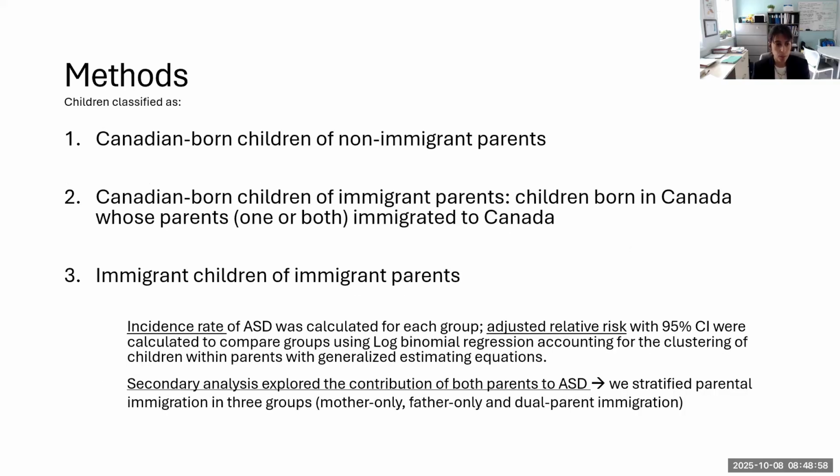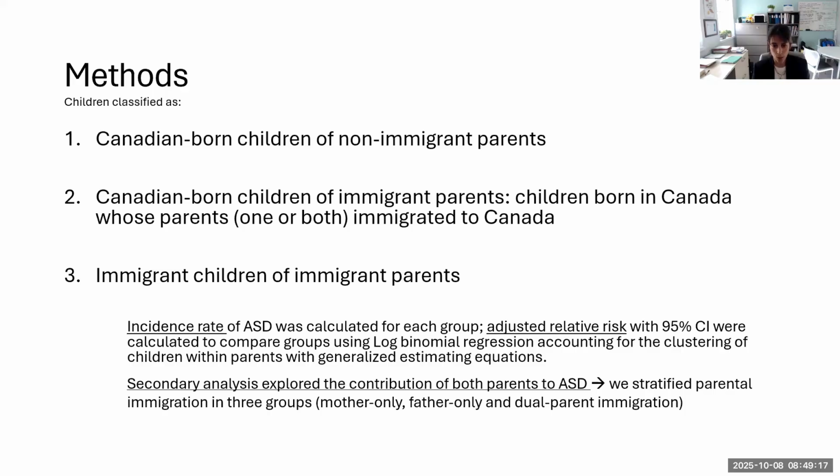So then we divided our patients in three groups: Canadian-born children of non-immigrant parents, being Canadian children of Canadian parents. The second group was Canadian-born children, so children born in Canada from immigrant parents. So either one or both of the parents had come to Canada. And the third group was immigrant children of immigrant parents.